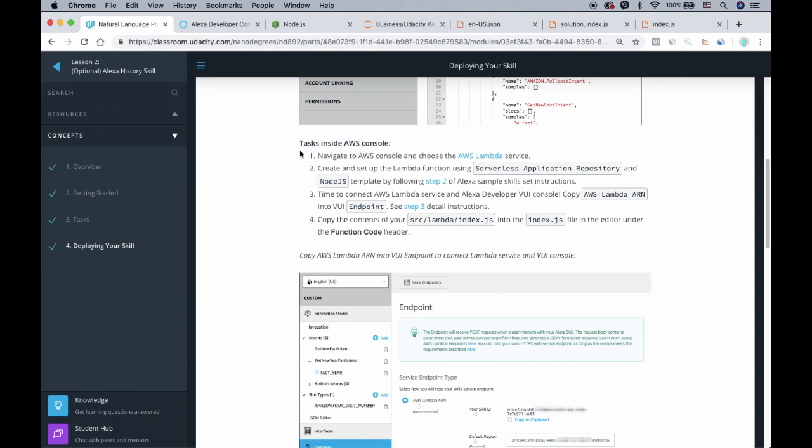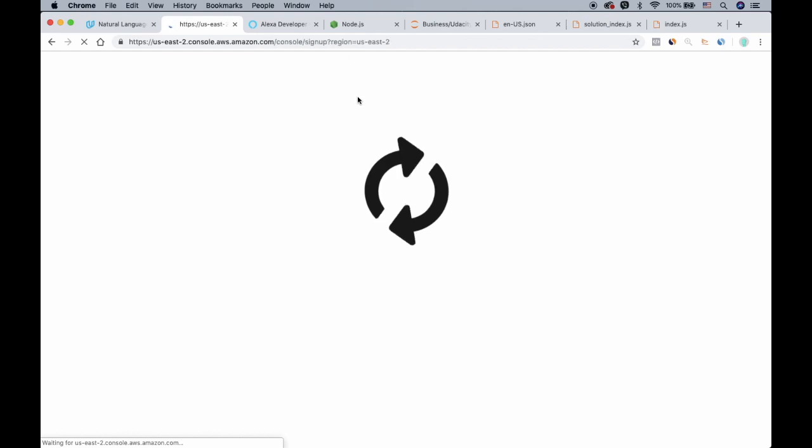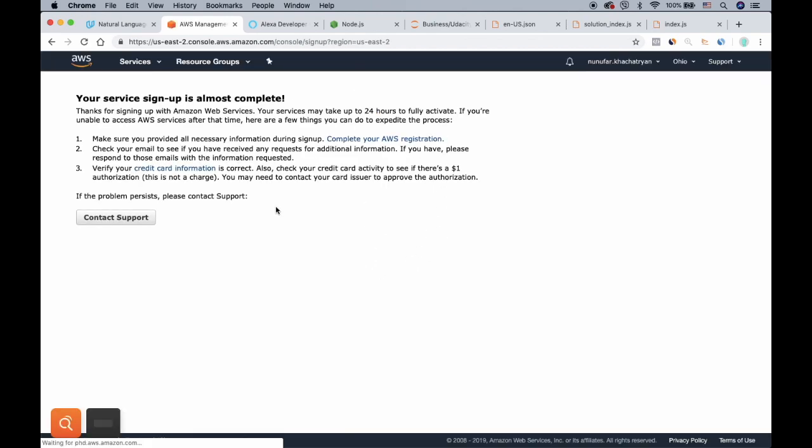Next you have to build the AWS Lambda service from Amazon. For creating this, you need to put in your credit card. It has a free trial, so you do not need to actually pay for building these Alexa services. For me, I'm not able to work on this.